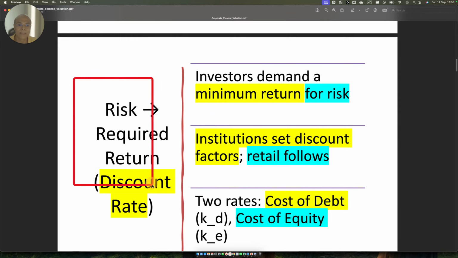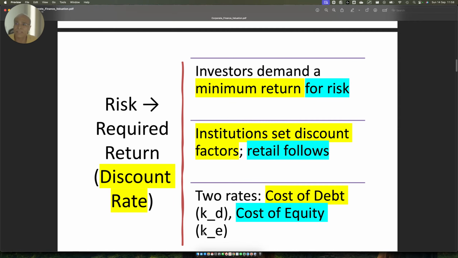Now, what is risk and return, discount rate? Friends, here I would like to explain a concept which people generally miss out in any corporate finance class. What is that? The point I want to make is that, let's say you find a certain stock trading in the market at a certain value. Who decides the price of that stock? Do you? Do I? No, because we are minuscule compared to the power that institutional investors have in the market. They decide the price of a stock because they control the market, because they trade maximum volumes and money.